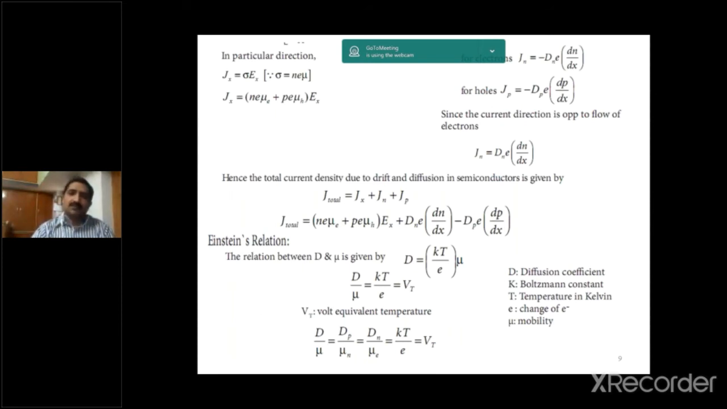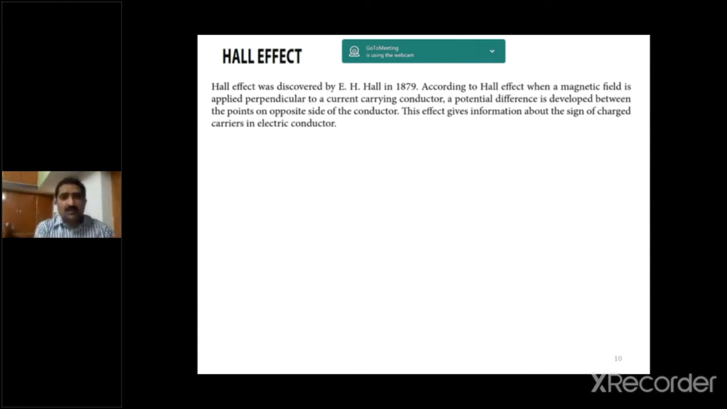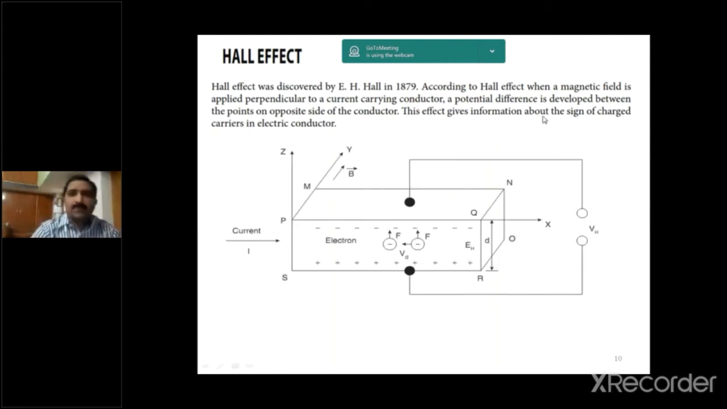Very, very important topic. So the final one, Hall effect. What is meant by Hall effect? This Hall effect was discovered by E.H. Hall in 1879. So in the Hall effect, when a magnetic field is applied, this is the diagram for the Hall effect. Here the magnetic field is along the y direction. Observe this. This is a very thin slab of a conductor, generally for the explanation, or a semiconductor.